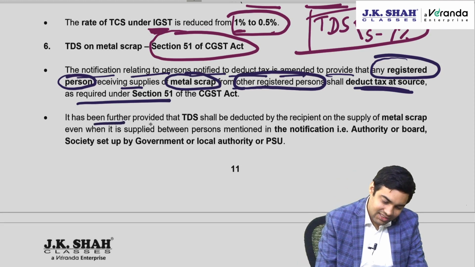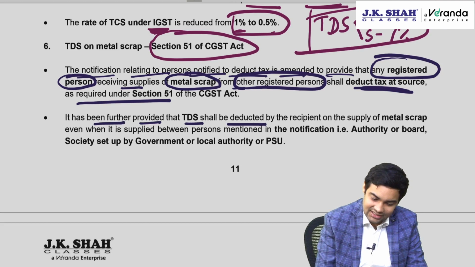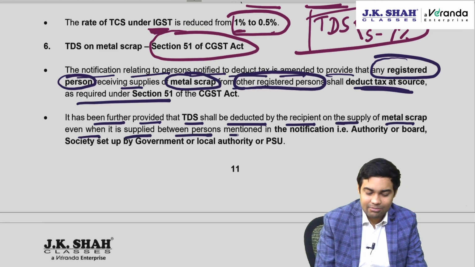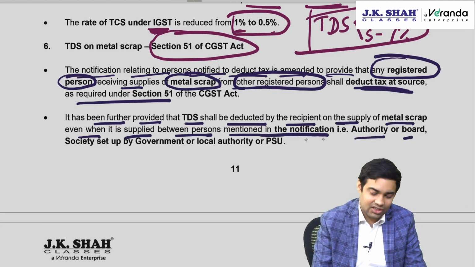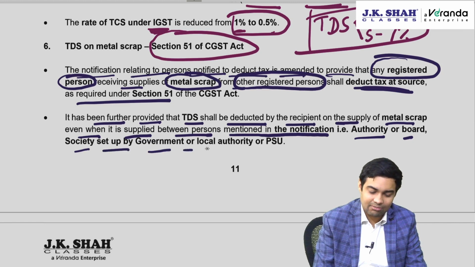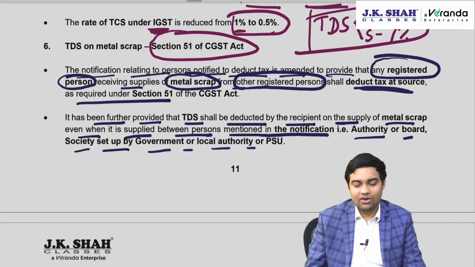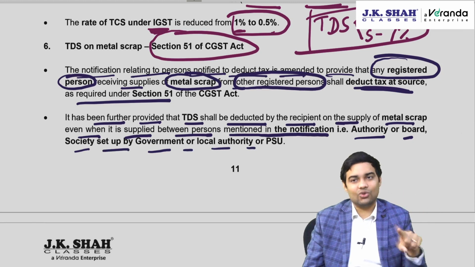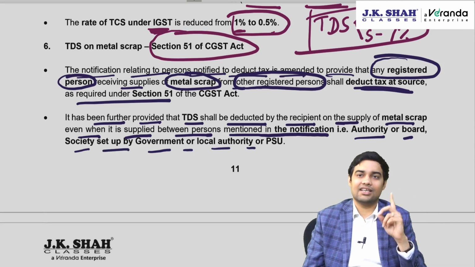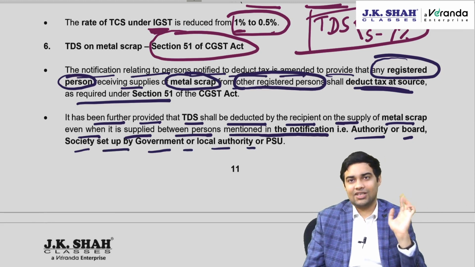It is further provided that TDS shall be deducted by the recipient on supply of metal scrap even when it is supplied between persons mentioned in the notification, that is authority, board, society set up by government, local authority or PSU. Doesn't matter. Even between those people, still TDS will apply. The exemption will not be available. So be careful on this.